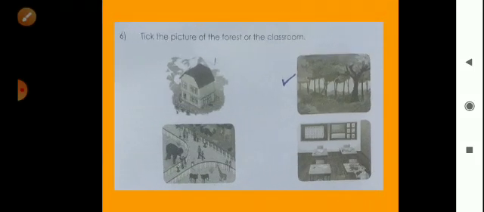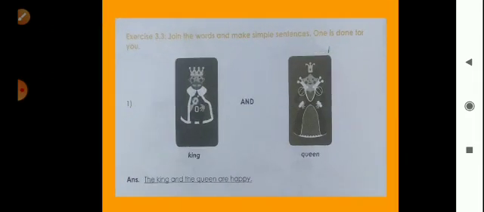Now next, take the picture of the forest or the classroom. Now here is again a choice, means take only one. If forest or classroom. So if you want to take classroom, so don't take forest, and if you want to take forest, so don't take classroom. Okay, so here I take forest.